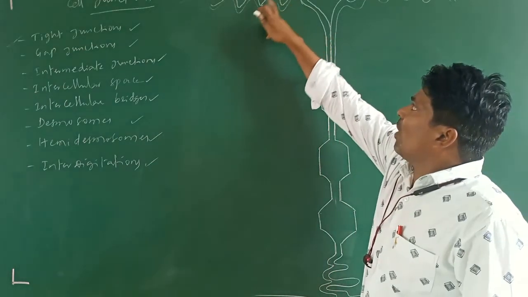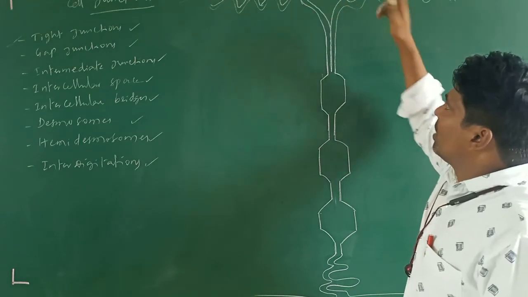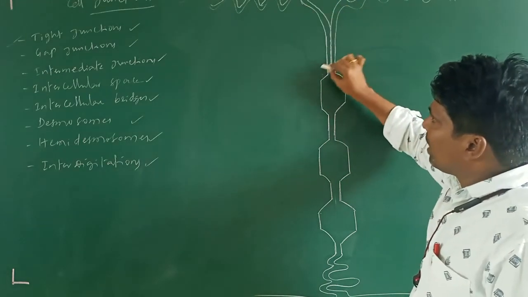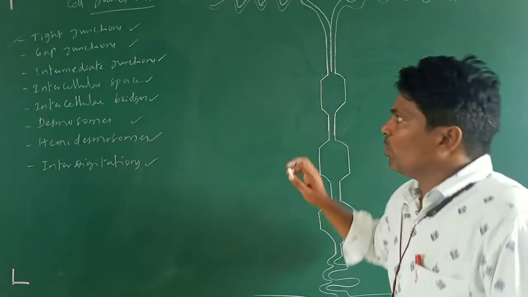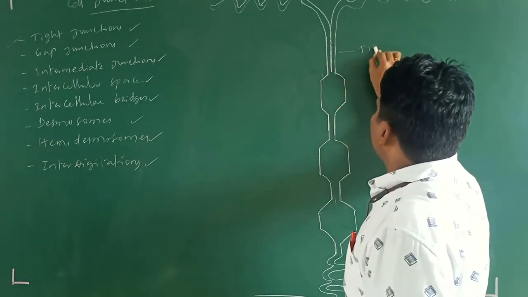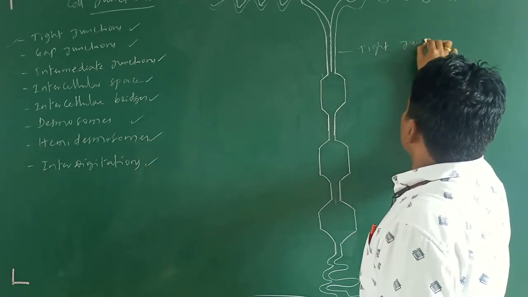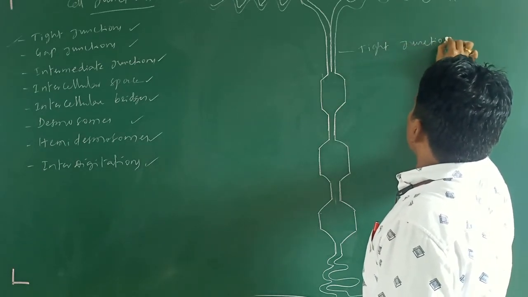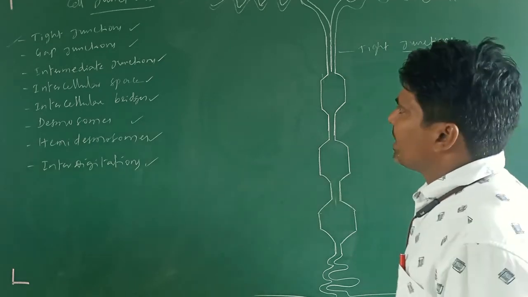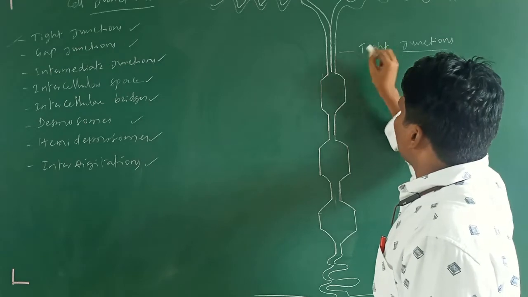First one, here it is. These are on the epithelial cell. This is the microvilli. Here are the cilia which are present. Between the two epithelial membranes, you are going to see first the tight junctions. These are the tight junctions. What are these tight junctions?